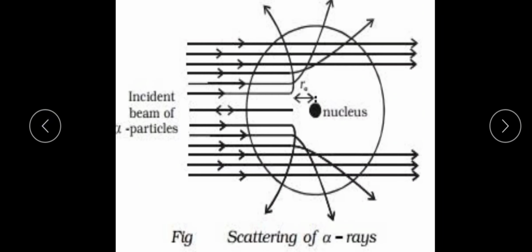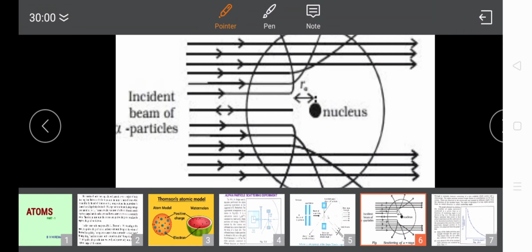Here this is one gold atom, and these are the rays of the beam of alpha particles. At the center of the atom is the core, which is called the nucleus.